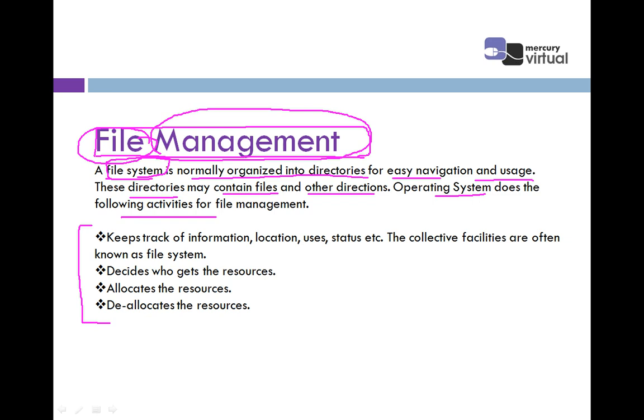Just as memory management performs some activities, processor management performs some activities, and device management performs some activities, in the same way file management also includes some activities. Now let's see them one by one. The first one is that it keeps track of information, location, uses, status, etc.